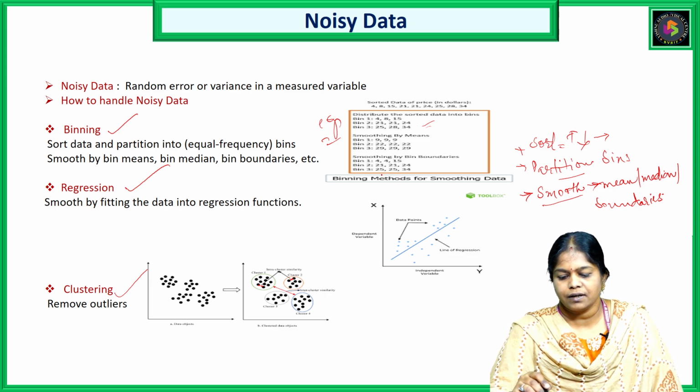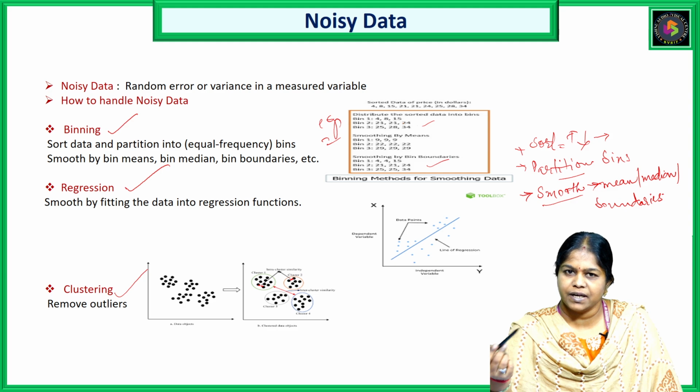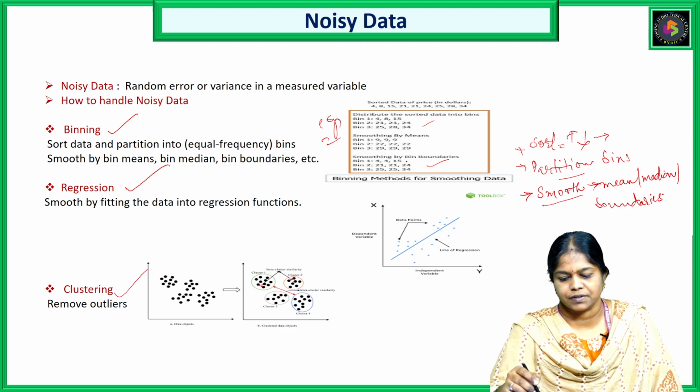You just see over here, the third one. Here I have used 4 and 15 as the boundaries. Why 4 and 15? For the 4 and for the 8, the 4 is the nearer one. So I'm smoothing it with the help of the boundary 4, and the other one is 15. So 15 will be as such, since the boundary is 15. For the second bin, it is 21, 21, 24, so 21 and 24 will be the boundaries.